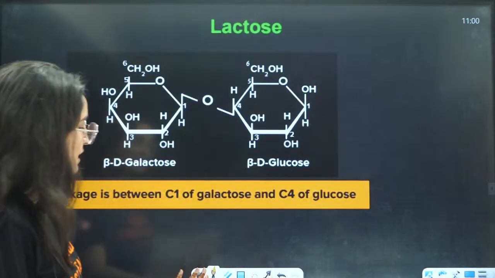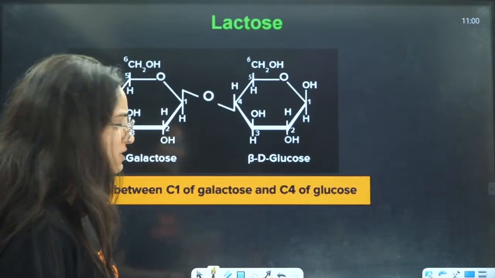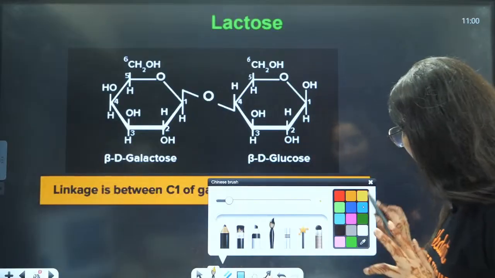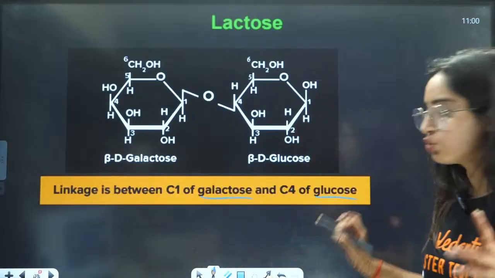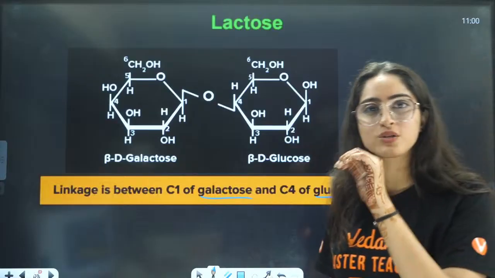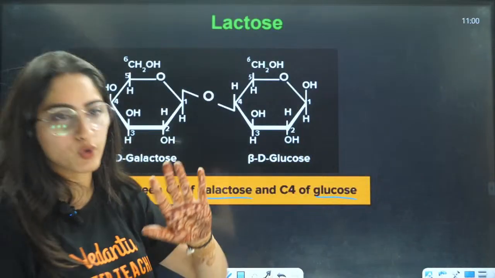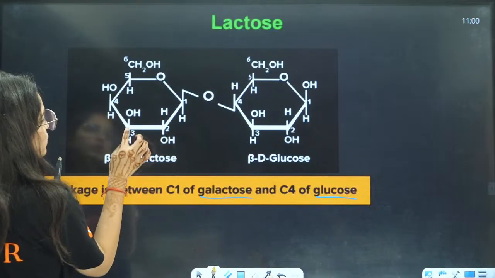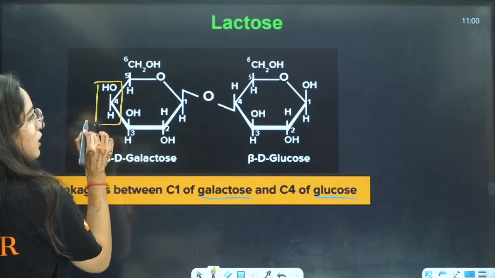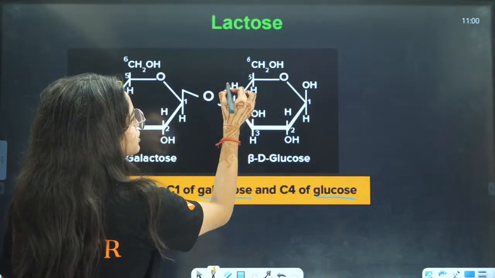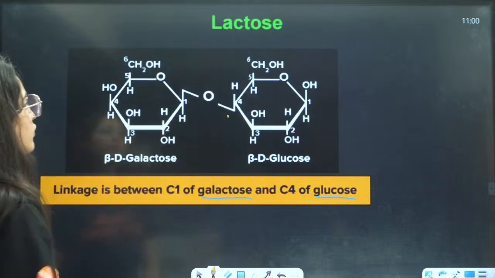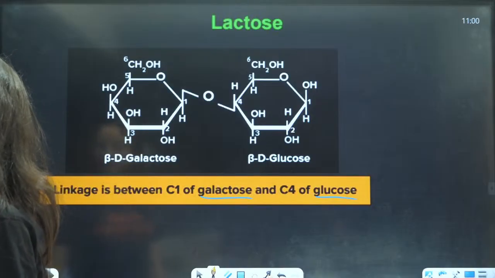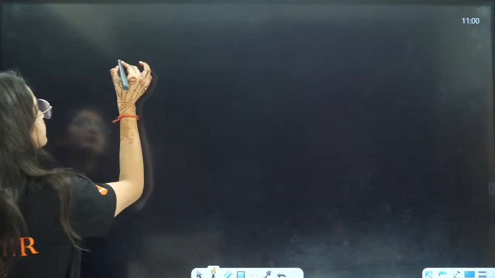Next is lactose, which we find in milk. Basically we have two things here: one is galactose, one is glucose. Galactose and glucose are almost the same. It's just the position of the C4 carbon. I'll show you the difference. So here you write 1, 2, 3, 4. This is the fourth. They have not written the fourth one, so I'll draw it here only.